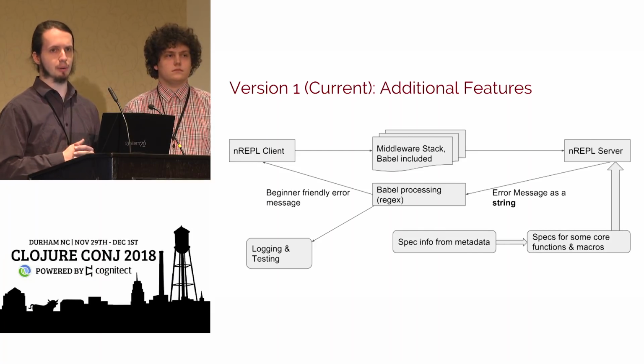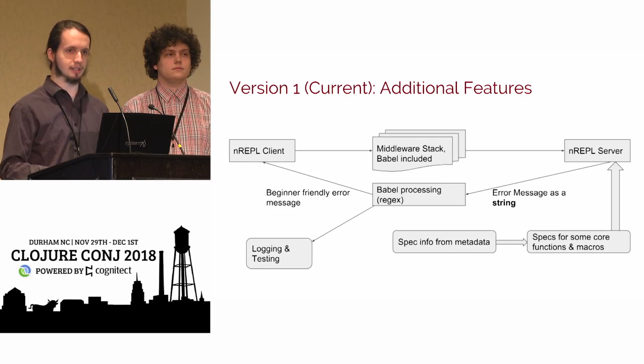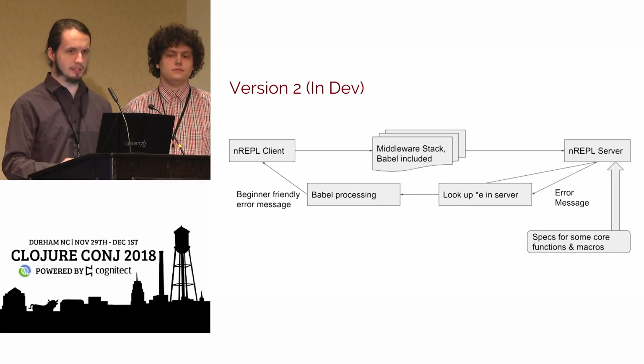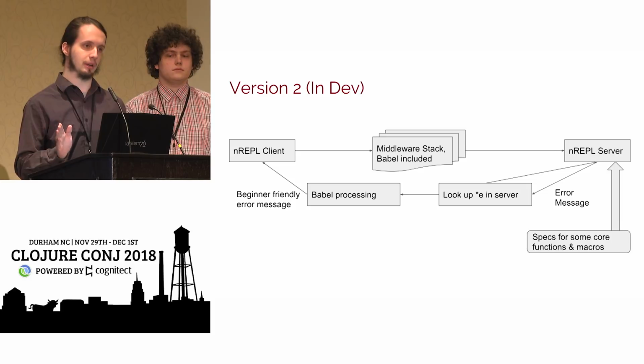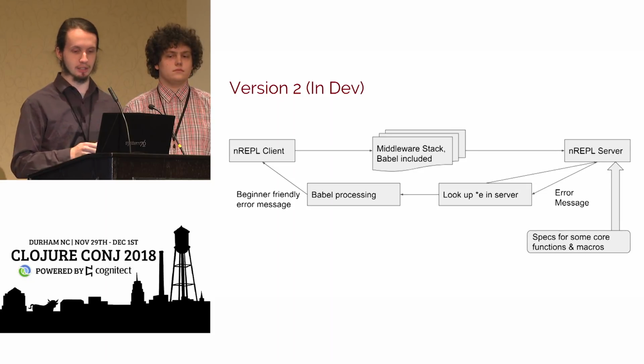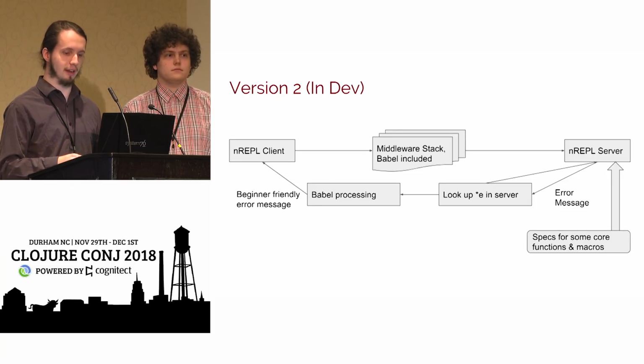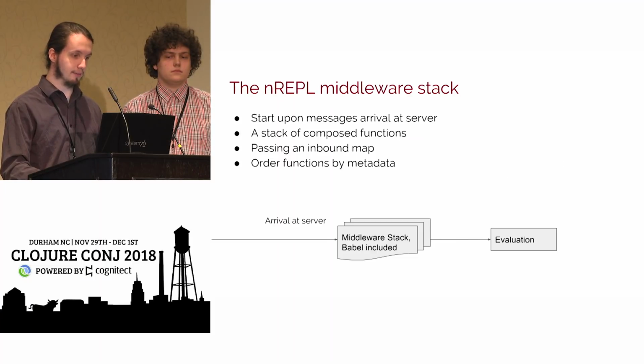We also have built a number of tools to help us in the development of this. We have a tool that lets us generate spec info from metadata, and we also have a logging and testing tool which lets us compare across large amounts of error messages at once. The second version, we'll be going into more detail, don't worry. The second version actually looks up previous versions of *e in the actual namespace of nREPL and has most of the other features.